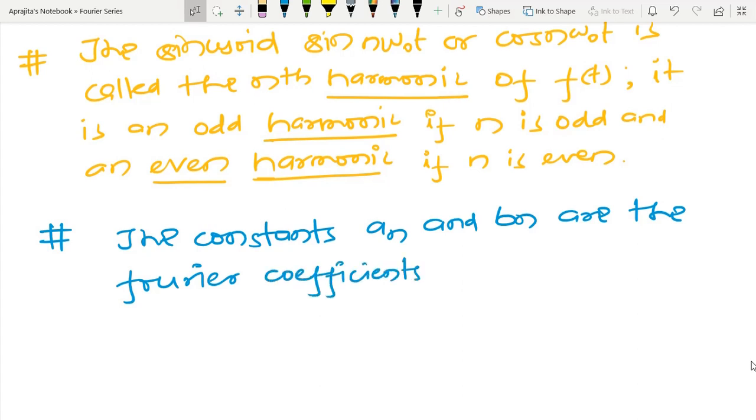Several times during the solving of numerical problems or application problems, people are interested in finding the Fourier coefficients. So the meaning of this is that we are concerned with an and bn.